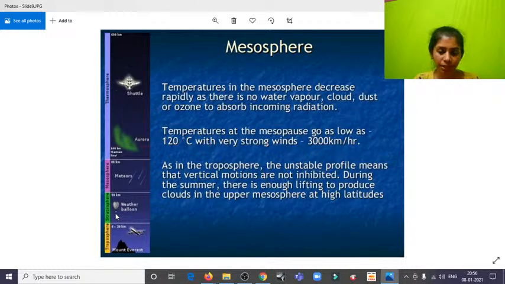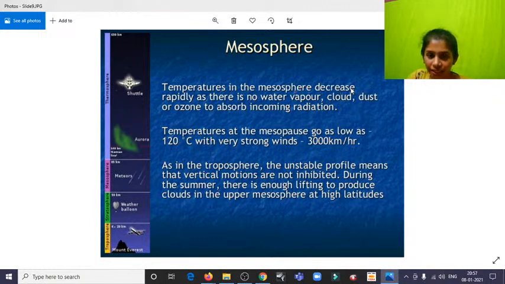And the next layer is the mesosphere. Again, the temperature changes. The temperature in the mesosphere decreases. So here, what happens?